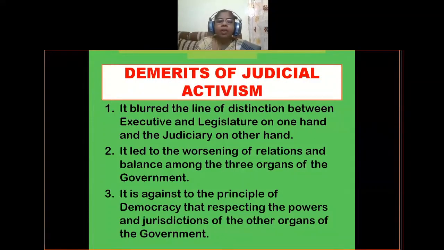That means because of interference, because of checking the laws which were made by the legislature and implemented by the executive, by the judiciary, and because of judicial activism, the democratic principle of respecting the powers and jurisdiction has been disturbed. These are the demerits of judicial activism.